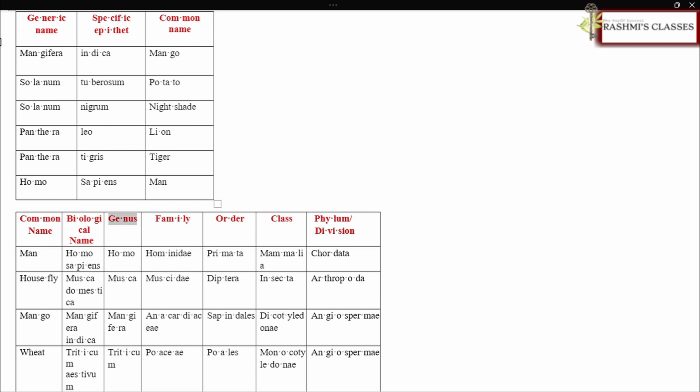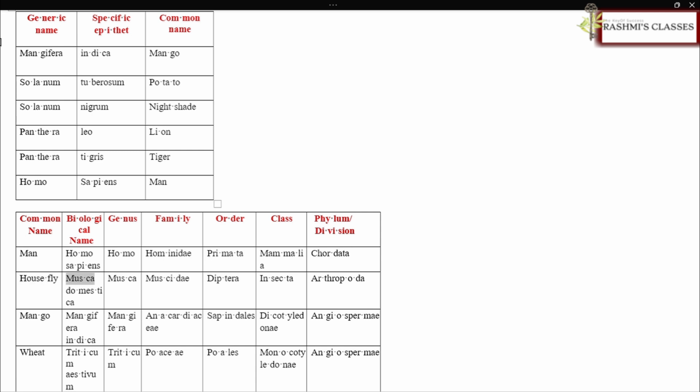Common name. Biological name. Genus. Family. Order. Class. Phylum or division. Man: Homo sapiens, Homo, Hominidae, Primata, Mammalia, Chordata.